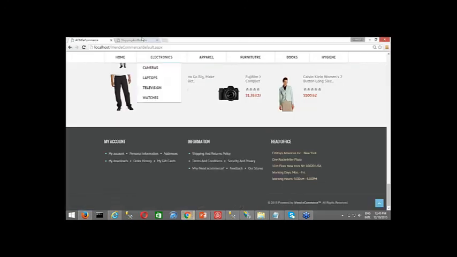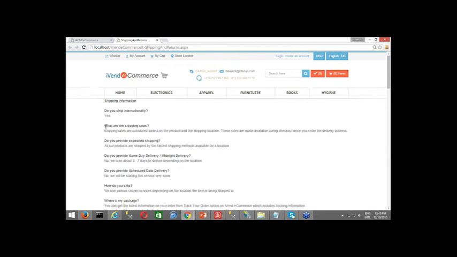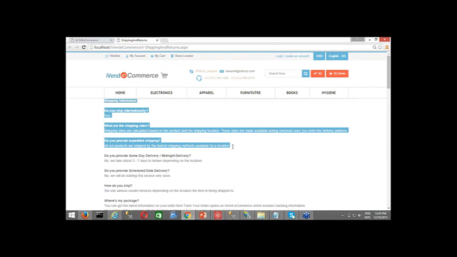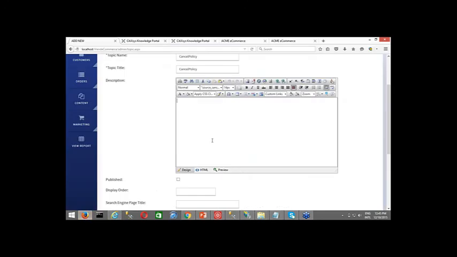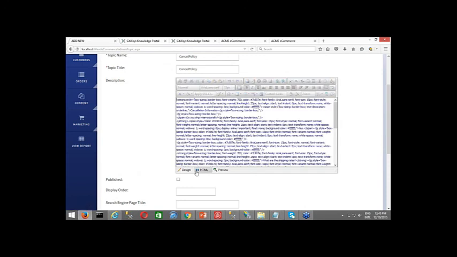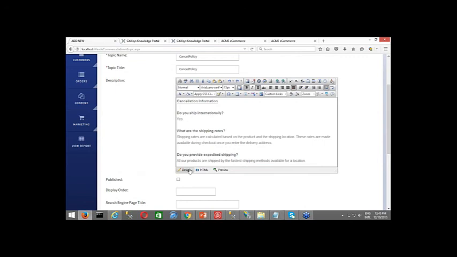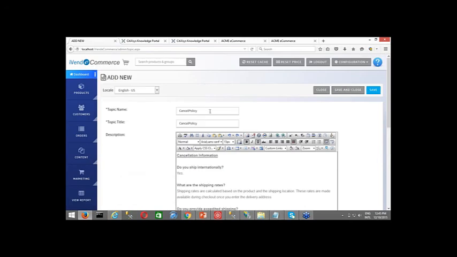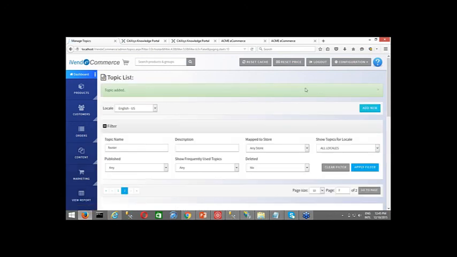Just to make it fast, I'll copy a few lines and paste them there. But you can create your own content. I'm doing this in the design view, so HTML is automatically coded inside. I set it as published, and I click on save and close.